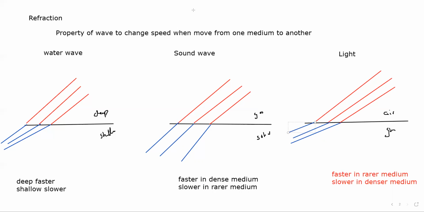All these properties are showing refraction. The wave changes the speed. Sound waves also change the speed, or light waves also change the speed. So the change in speed depends on the type of the wave as well as the density of the medium.